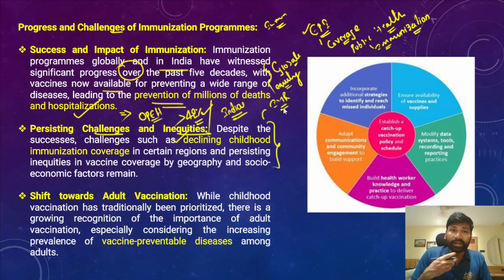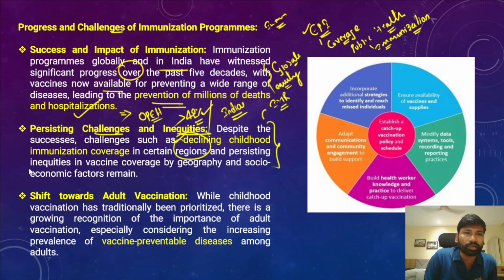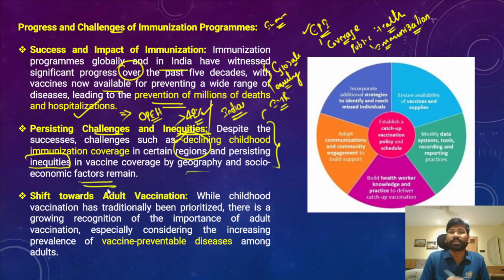In certain regions, it is very common that childhood immunization coverage or childhood vaccination is drastically declining. At the same time, we should identify the inequalities or inequities in vaccine coverage, with vaccine access by geography and socioeconomic factors remaining unequal. Now, when I say vaccine equity, what does vaccine equity exactly mean?